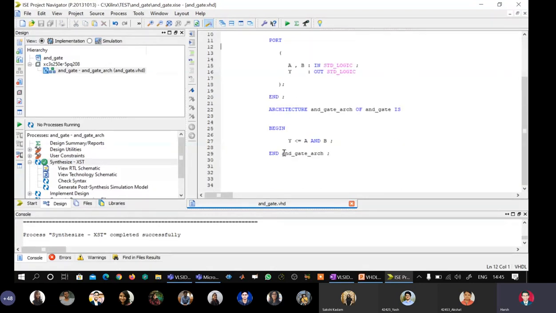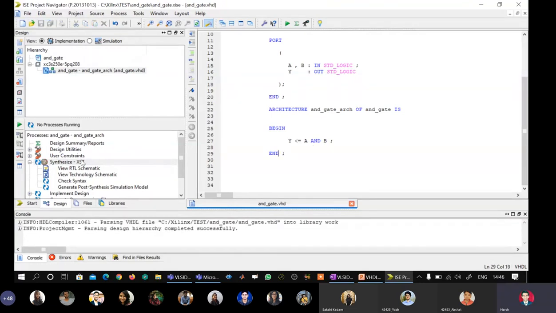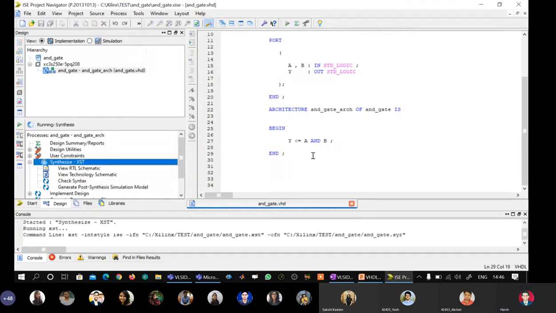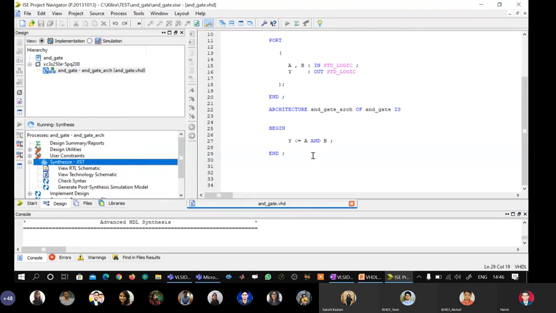Now we will remove the architecture name and see if it is an error. Again save, right click and run. Correct.